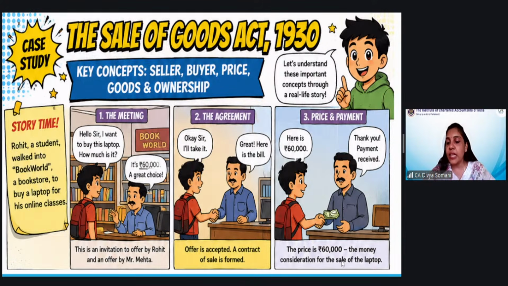as a money consideration. So anyone can tell me what is the section number for the price? Anyone remembers what is the definition of the price? Price means the money consideration. And if you remember the section number also, 2(10), Samarth has mentioned. Anyone else? 2(10), Dakshita. Oh, section 10 is not correct.